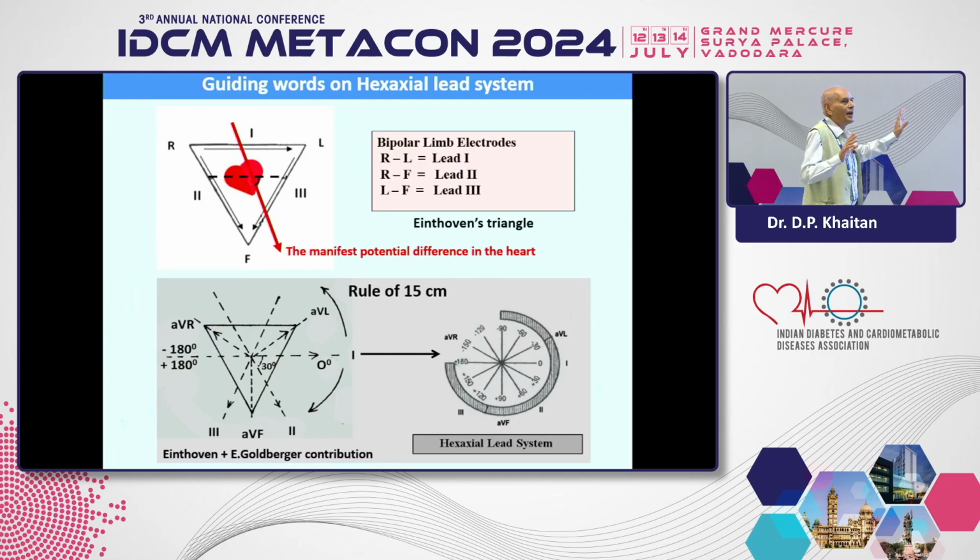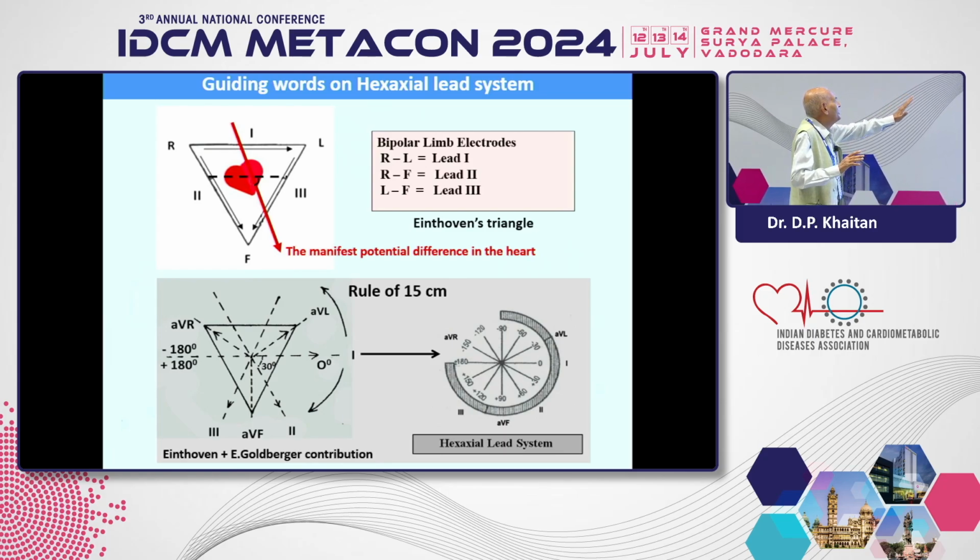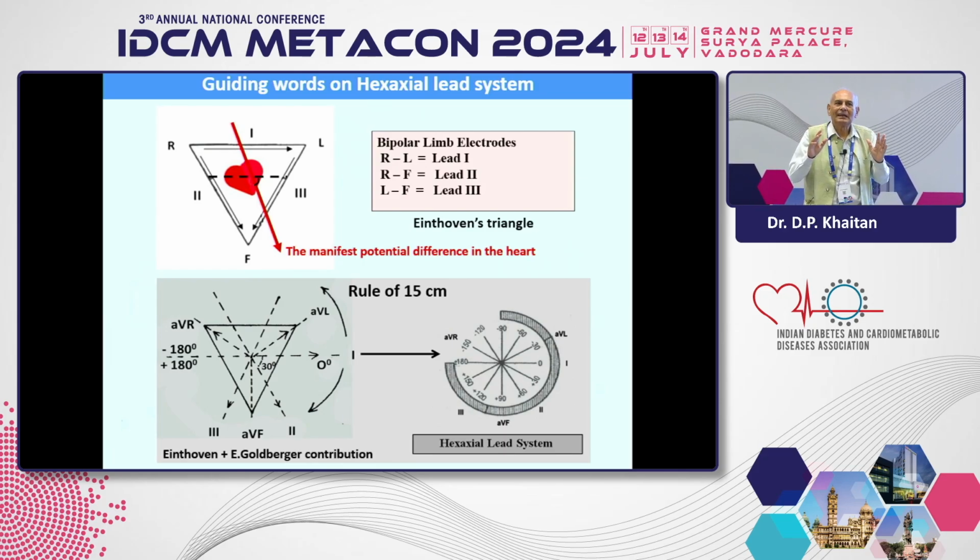These are beautiful diagrams. One can say that it was an invention of myself, this projective geometry of the hexagonal system. This is the famous triangle of Einthoven, no doubt. He just invented the manifestation of electrical current flow out of the 3 leads, which is now known as the electrical axis.